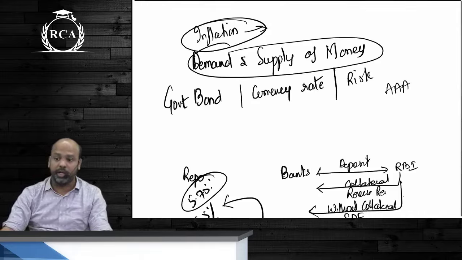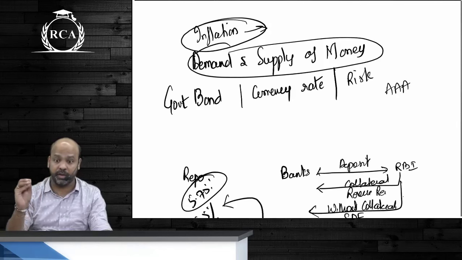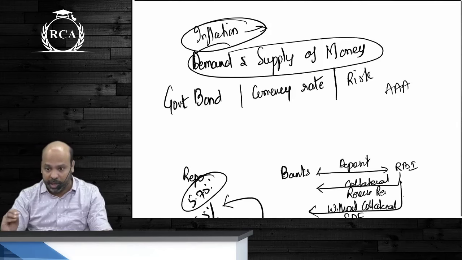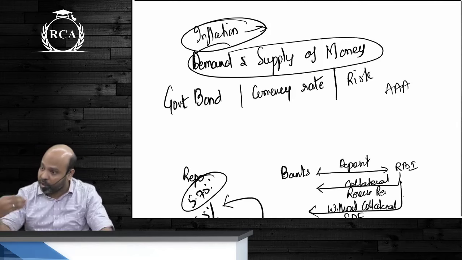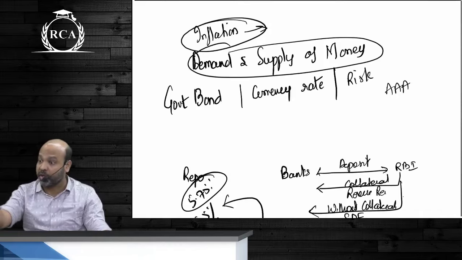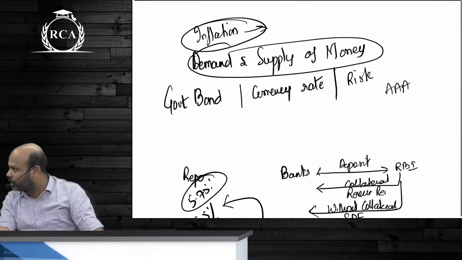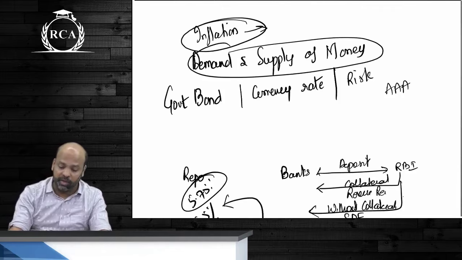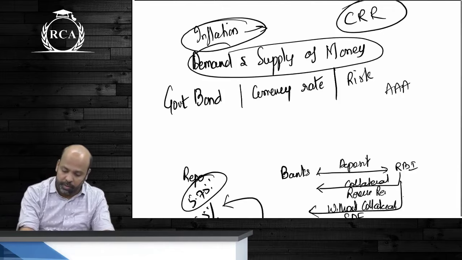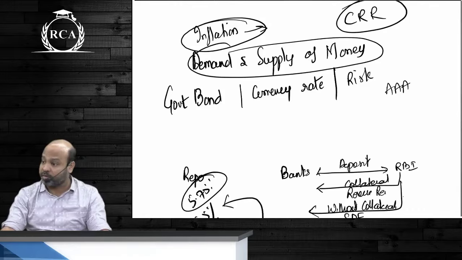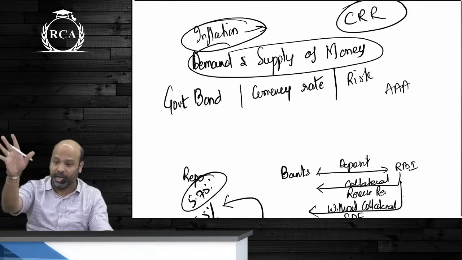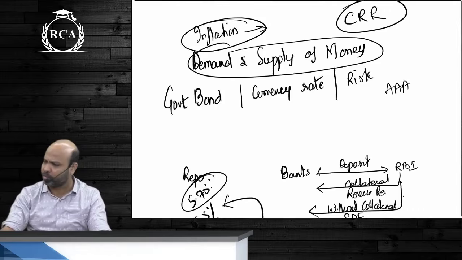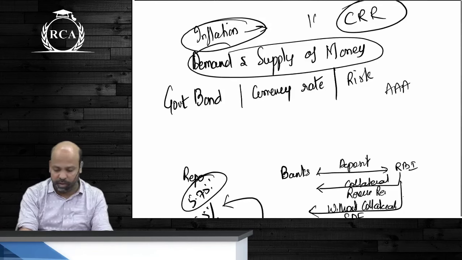If so much liquidity comes at once into the banking system, guys, it will disturb the interest rates that are prevailing in the market. Banks will want to deposit that money at whatever interest rates that they get. Obviously, that will reduce the interest rates that are prevailing in the market. RBI cannot let that happen. RBI intervened. There is something called CRR, cash reserve ratio. CRR, guys, they have to deposit a fixed percentage of their deposits, demand and time liabilities, with RBI. RBI increased the ratio of this CRR to 100%.